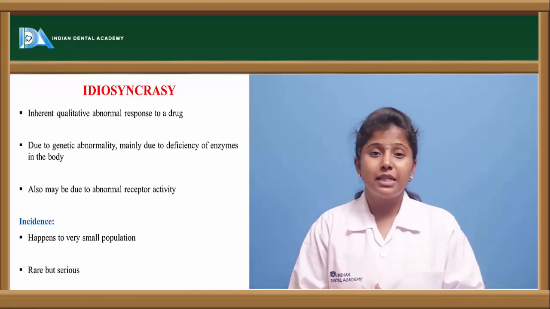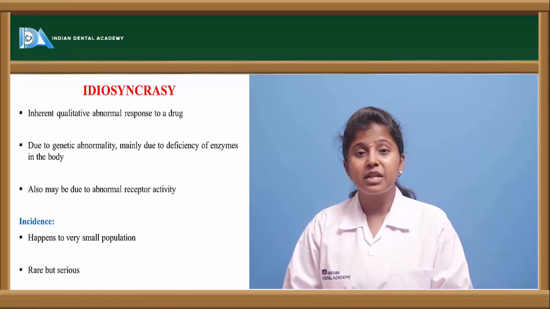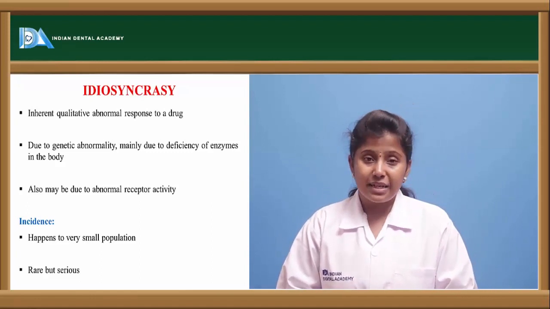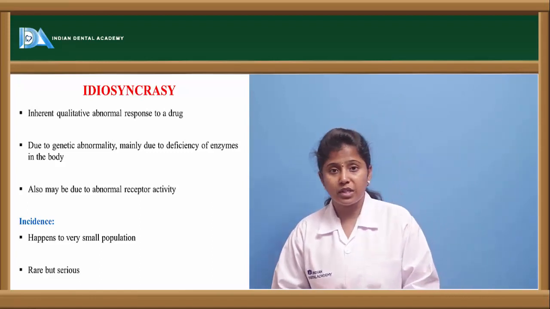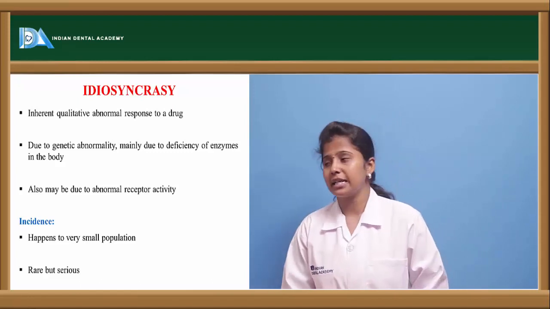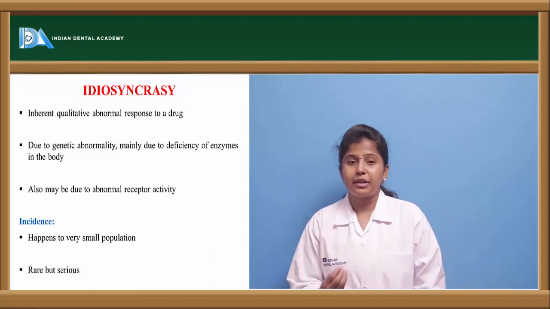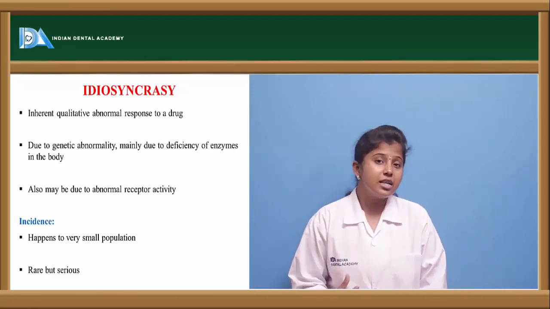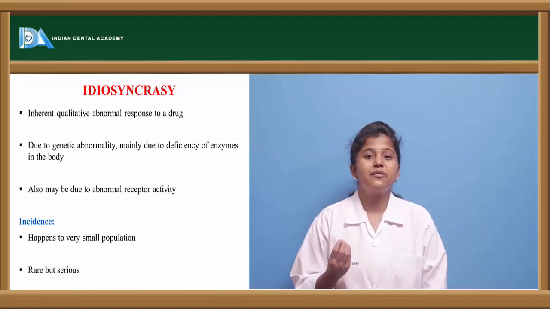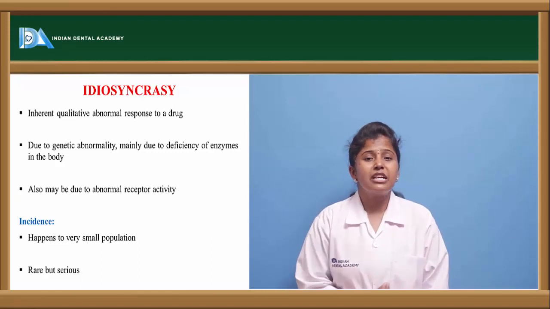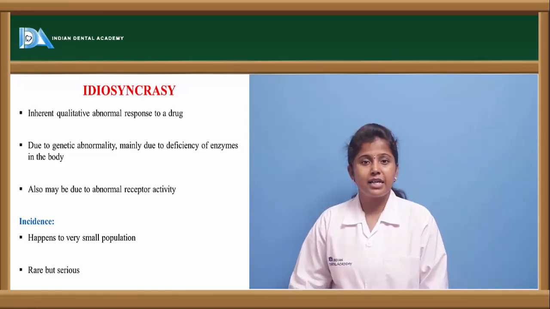If the body is lacking these enzymes, that may lead to severe side effects. These are called idiosyncratic adverse drug reactions, and their occurrence is very rare, in the sense it occurs in very few people, but if it occurs, then it is life threatening.